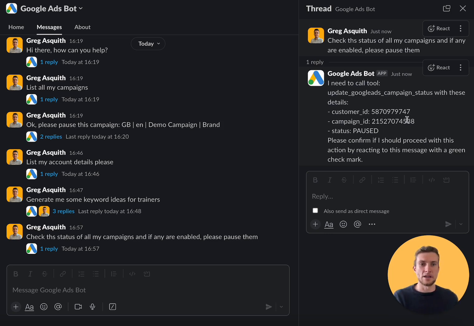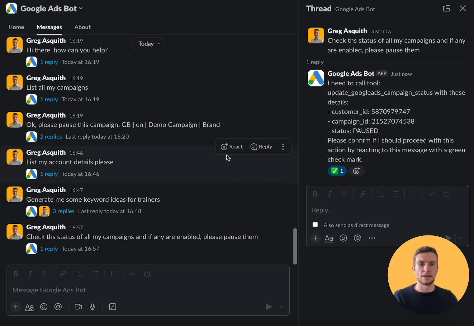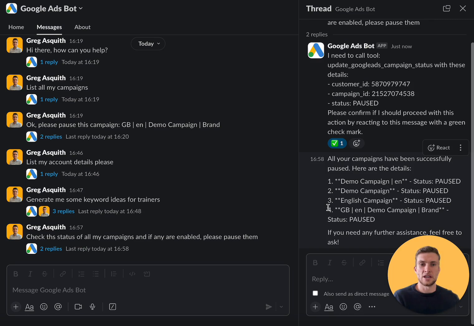So you can see my IDs for my customer, my account, and my campaign. It wants to change the status to pause. So I'm going to give it the green tick and say, yeah, that's okay to do that. Now, once I've given it that green tick, that's going to act as the trigger for the bot to actually go and turn off that campaign. So in a sec, it's just going to confirm to me that it's actually done that. And we'll be able to go and have a look in Google Ads and check it was okay.